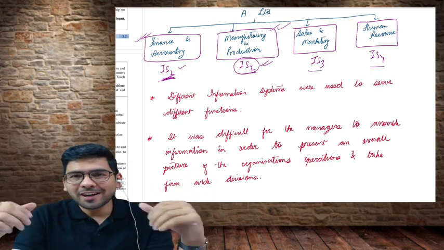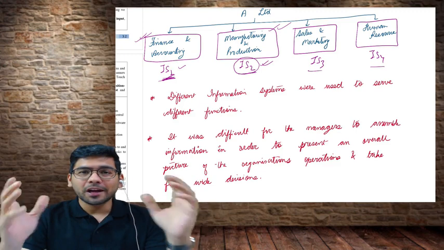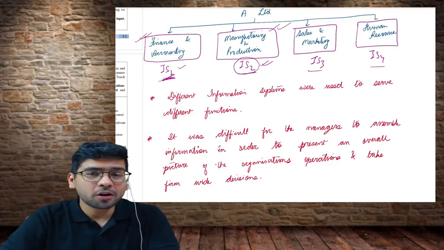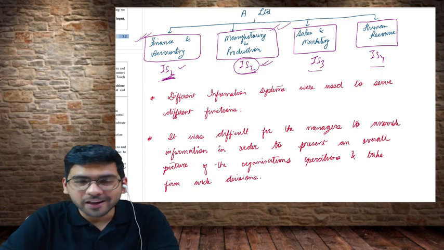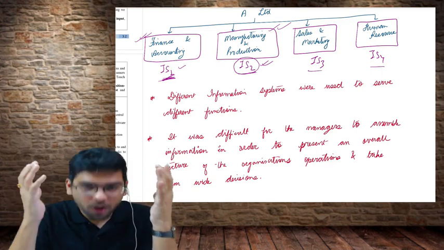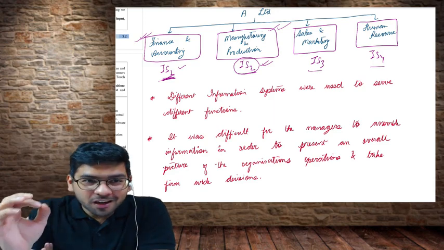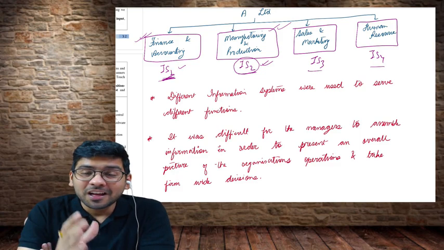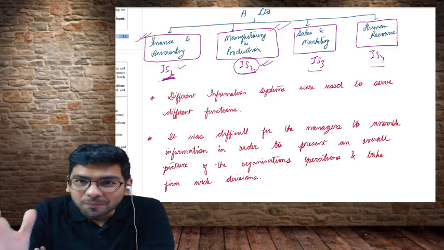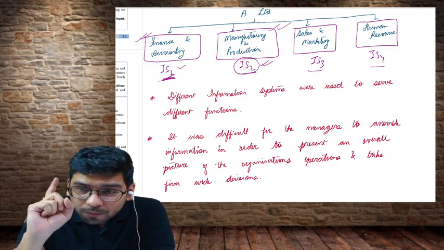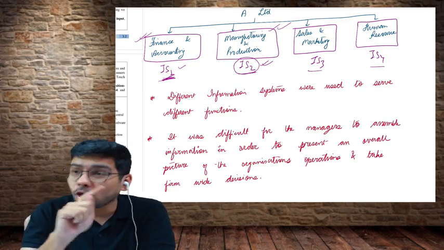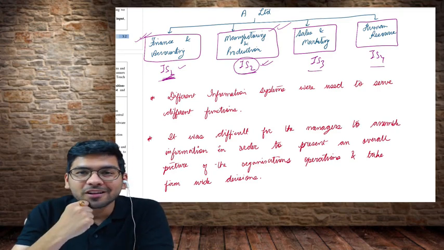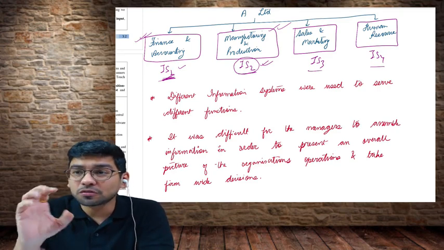The moment I entered the manager's cabin and told him that I have grabbed this big order, he was not at all happy. He was in shock and said, what have you done? You have given commitment of such a big order in the next 5 days. Did you even ask the production team if they are available? Did you even ask the production or manufacturing team whether they have the raw material to manufacture and deliver such a huge order? You just got the order. Did you even ask? So this was the problem.